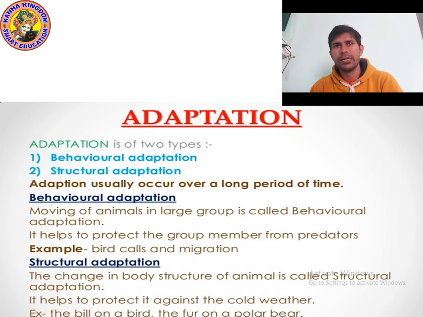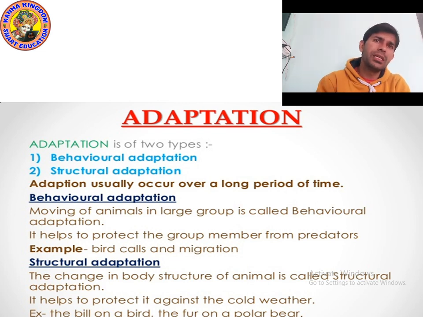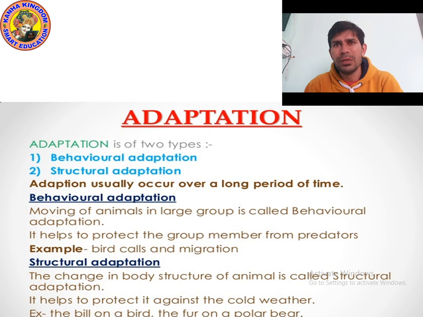Some birds have hook-like bills, some have long necks, some have long feet, some can easily fly, some have long fur. Different birds have different bills, and a polar bear has long fur. So their structure is different. The change in body structure of an animal is known as structural adaptation.